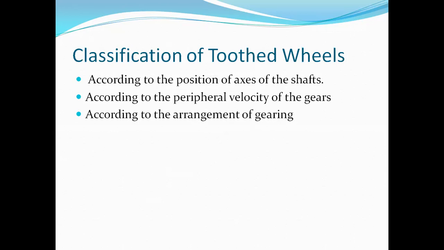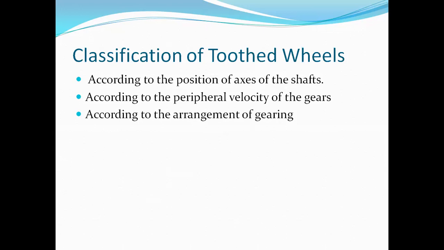And after that, we describe according to the arrangement of the gearing, that is external gearing and internal gearing. In case of external gearing, the gears of the two shafts mesh externally, and the larger of these two wheels is known as spur wheel and the smaller wheel is known as pinion. In case of external gearing, the motion of the two wheels is always unlike or in opposite direction.